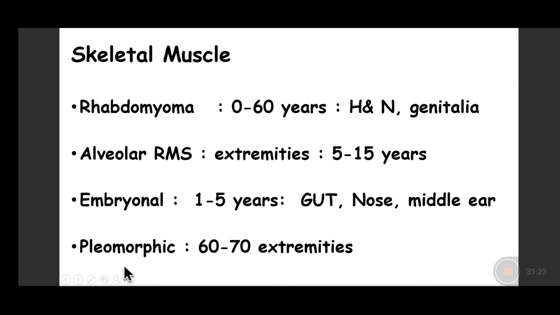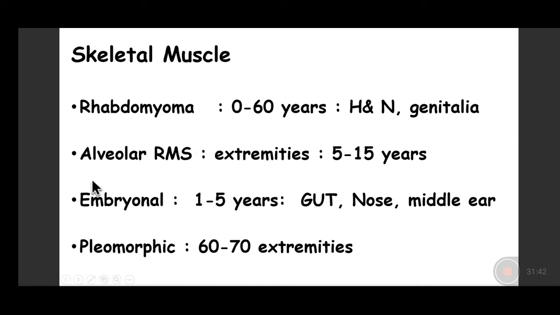In contrast, the pleomorphic rhabdomyosarcoma, which Dr. Ishu showed you, occurs in an older age group, 60 to 70 years of age, and generally occurs in the extremities, that means the upper limb and the lower limb, which are the more common sites, or in the gluteal region. The benign ones can occur at any age.